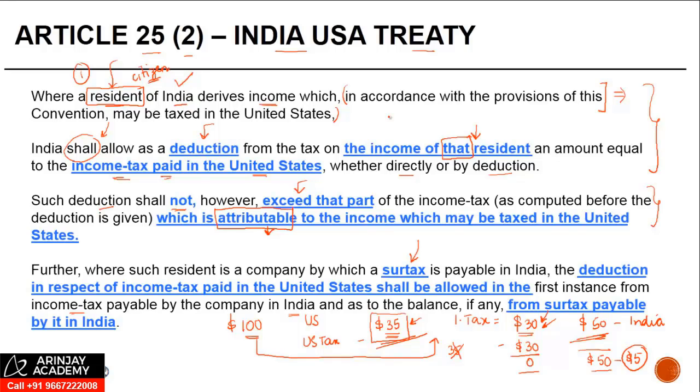Continuing in this example, if this Indian company also had to pay a surtax of, let's say, $3 on such income in India, in that case, it can claim a credit of this $5 of unutilized credit against this $3. So first come first, the credit has to be from income to income. If there's any surplus which is remaining, and on that surplus there's a surtax which is payable in India, then that surplus may be used to offset liability against such surtax.